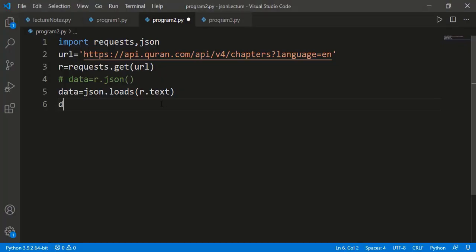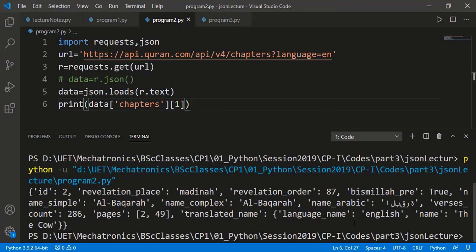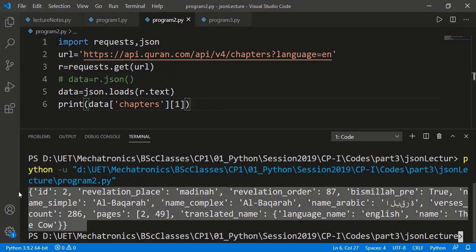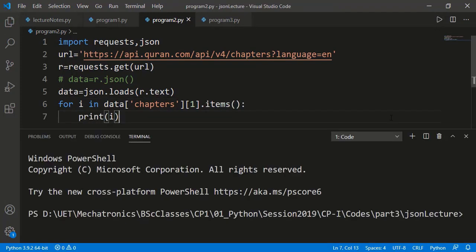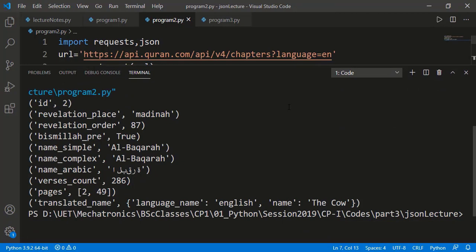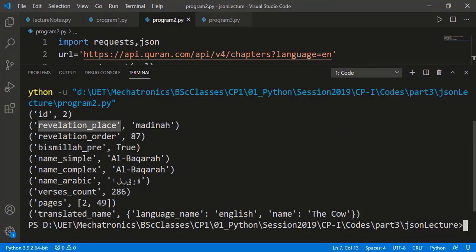So we can access that using the chapters key, and in Python the value will be a list. Let's print just one element of the list, say the second element at index 1. And we get one dictionary with different key value pairs. Let's view the key value pairs on separate lines. We have ID, which is the chapter number, revelation place with the value Medina, revelation order is 87, Bismillah pre is true, meaning we need to recite Bismillah before this chapter, and Al-Baqarah is the name.